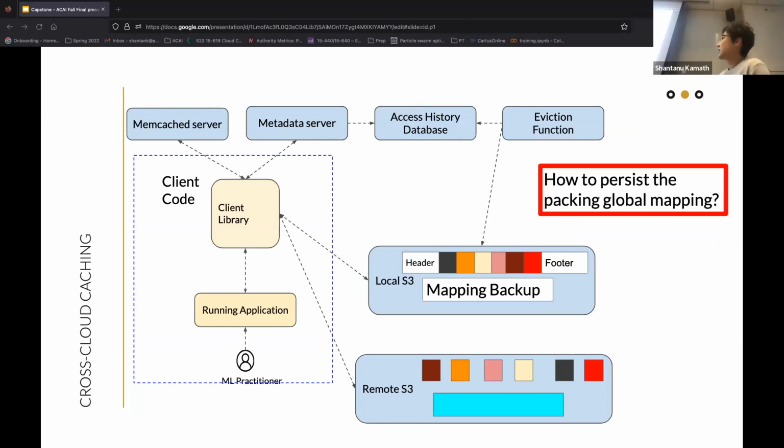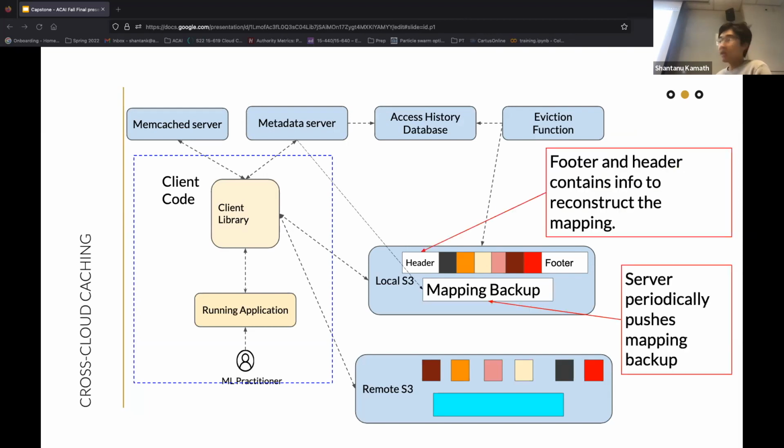Another issue is that since we're using packing for small data objects, the mapping information becomes really important, because without it there's no way we could retrieve the data again. So how do we persist these important mappings? First, each committed data blob contains a header and a footer that contain all the information necessary to reconstruct the mapping from scratch.